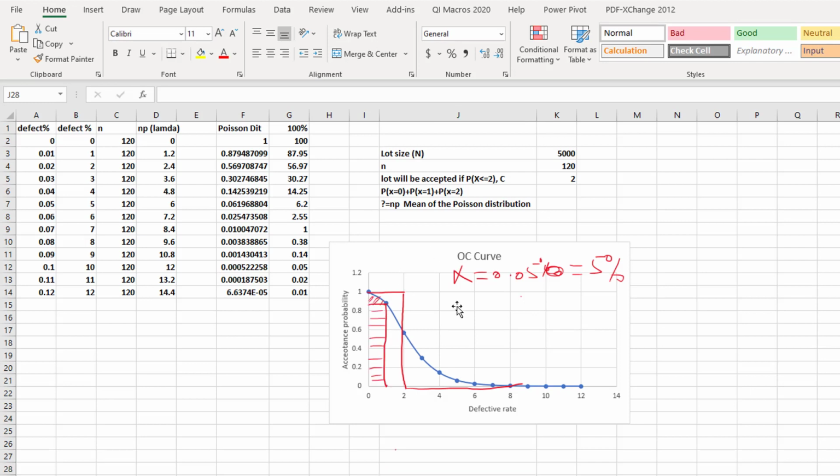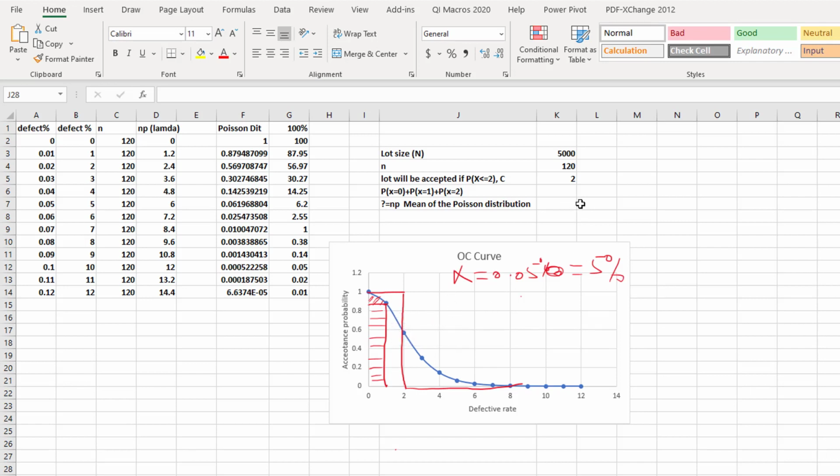So for alpha 5%, there is a very simple example: in 5,000 mobile phones, we just took 120 as the sample size. The criteria is that on 2 it will be defective. This is the ideal situation, but normally the ideal situation will not work.